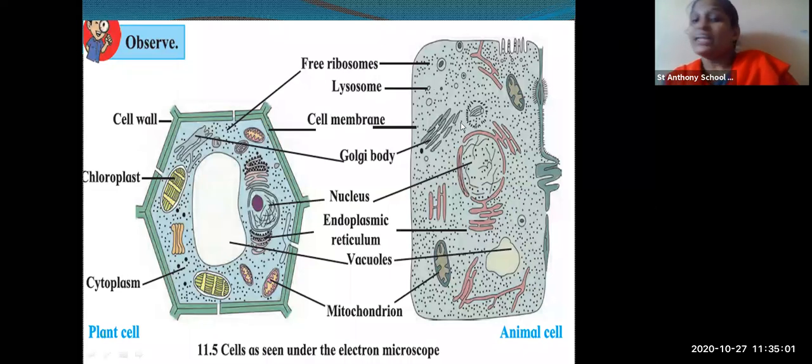Okay. In animal cell, you can see there are free ribosomes, lysosomes, cell membrane is there, Golgi body is there, nucleus is there. I told you nucleus is the most important part of the cell, which controls all the functions of the cell. Then endoplasmic reticulum, vacuoles, mitochondria. The mitochondria is the powerhouse of the cell, which provides energy to the cell. Okay, so this, just a second. Okay, till here I hope you have understood.